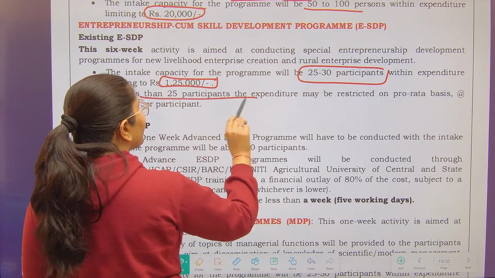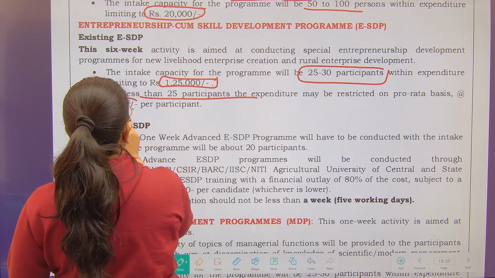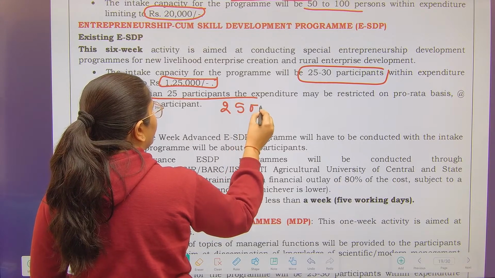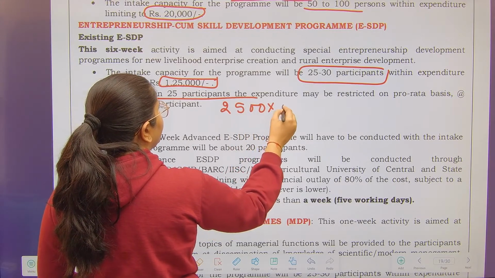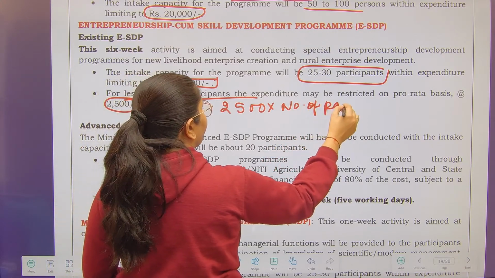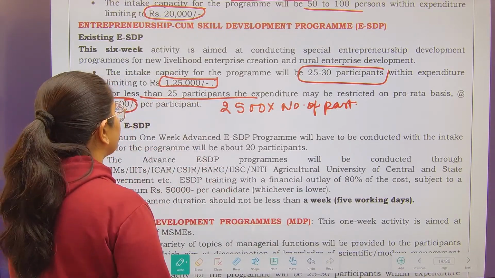For fewer than 25 participants, the expenditure can be restricted on a pro rata basis of 2,500 per participant. That means 2,500 multiplied by the number of participants, if you have fewer than 25 participants. So these are the restrictions.